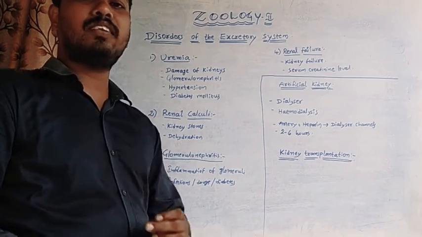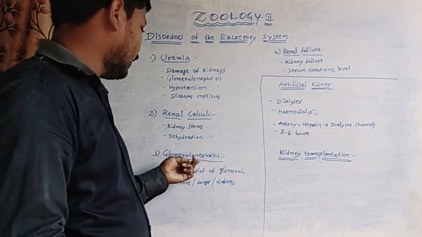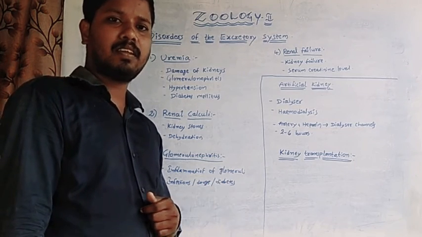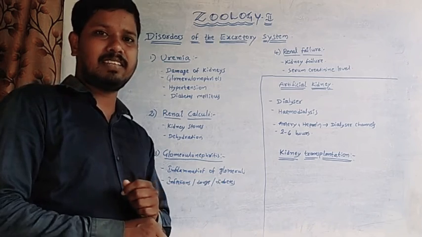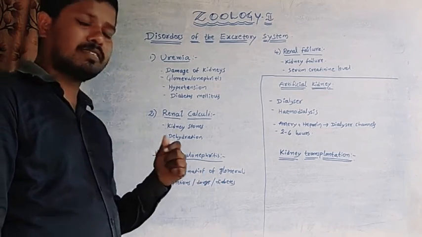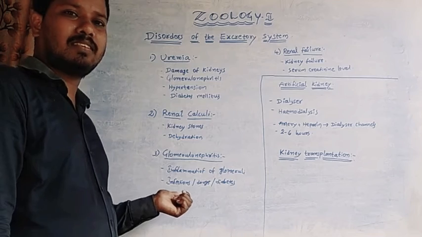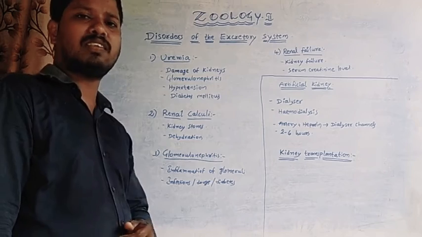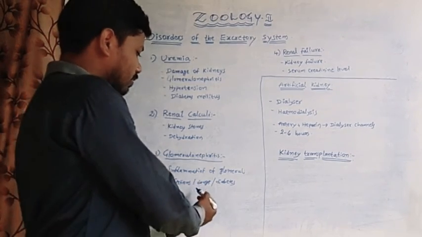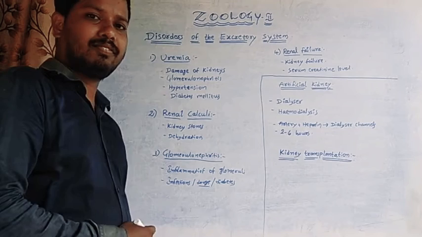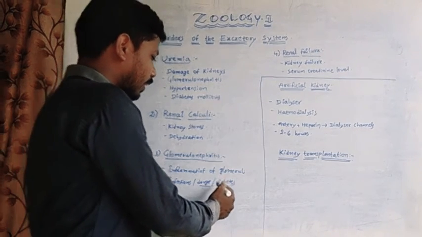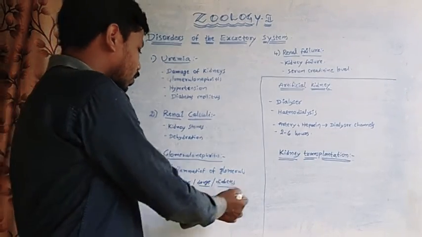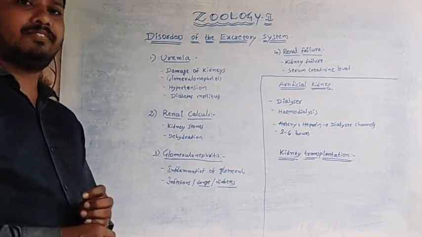Next one, glomerulonephritis. It is caused by the inflammation of glomeruli or renal blood vessels. This inflammation is caused by infections by pathogens such as bacteria, viruses, protozoans, etc. It is also caused by the intake of drugs, and another cause is diabetes mellitus. So these are the causes of glomerulonephritis.